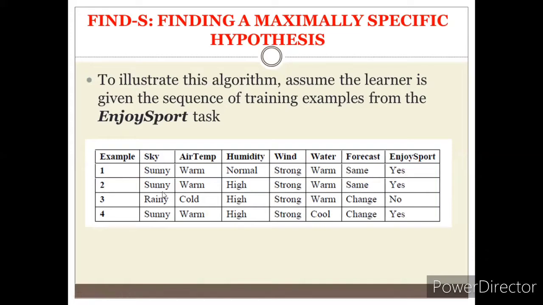So the EnjoySport is yes. Another case is sunny, warm, high, strong, warm, same. In this case, the EnjoySport is yes. When it is rainy, cold, high for humidity, strong for wind, warm for water, and change, the EnjoySport is no. That's negative. Sunny, warm, high, strong, cool, change. These are the 6 different attributes and different configurations for enjoying the sport. For this particular example, let us see how to find the specific hypothesis.